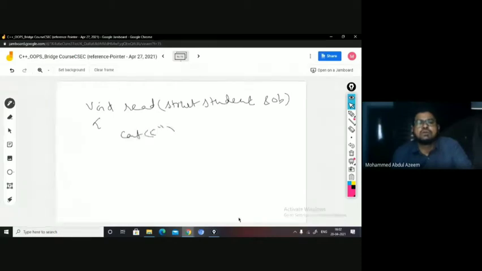So cout enter the student number, name. How do you access? ob dot student number, then you say ob dot student name, right?